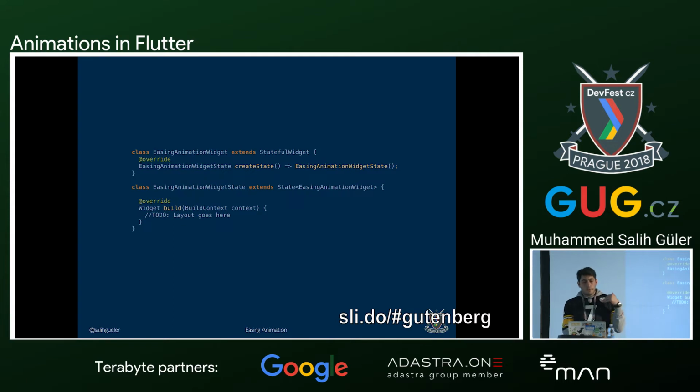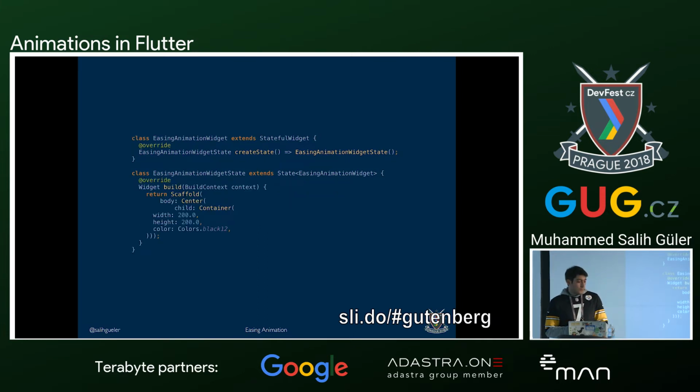So right now, we have created our stateful widget, we have created a state, but we haven't created our widget yet. And in the animation, we have seen a square box in the center of the screen, coming from the left, staying in the center of the screen, and leaving from the right. So that's what we are going to have. But first, let's create the square.